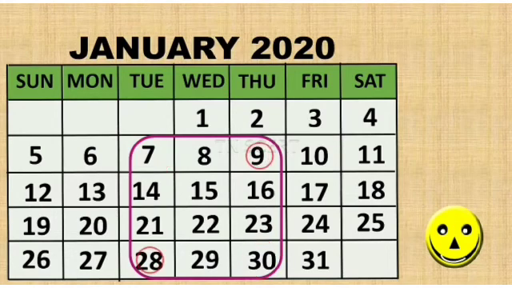Add 28 and 9. It is 37. 8 plus 29 is 37. If you add 14 and 23, 21 and 16, it is also 37. Add 15 and 22, we get 37.